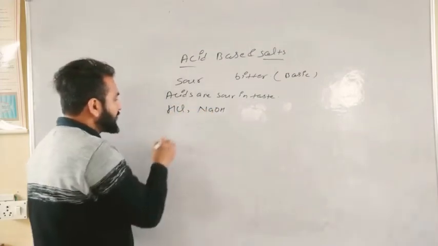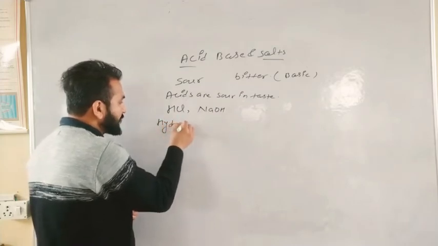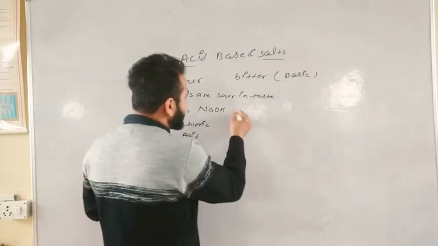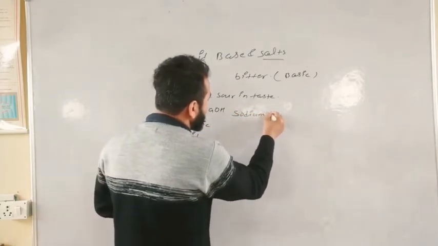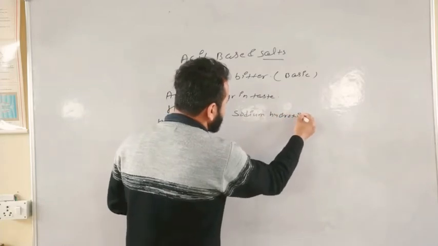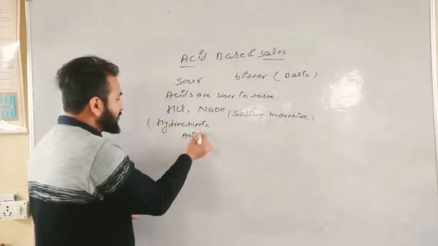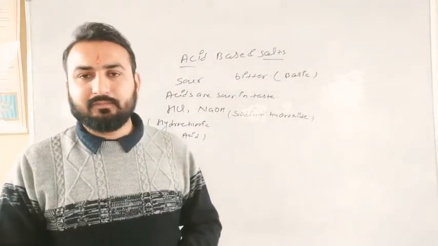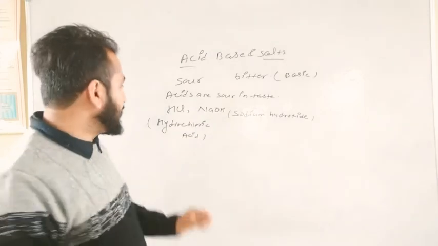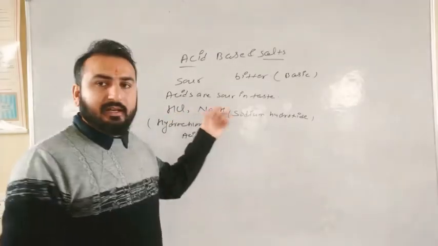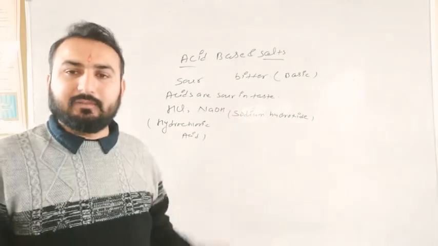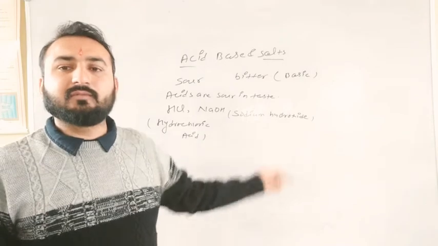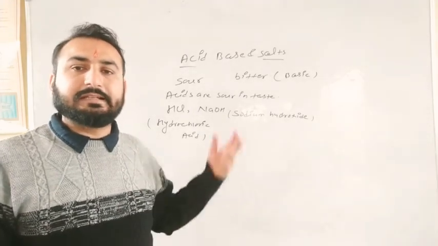We all know that HCl is called hydrochloric acid, and this one is called sodium hydroxide, NaOH. Both are chemical substances, so you can't taste them. Clear? Because these two are harmful for your body.